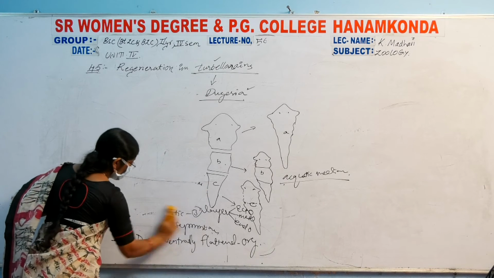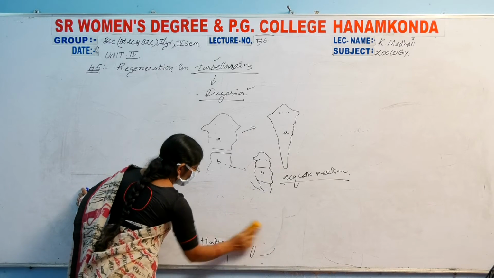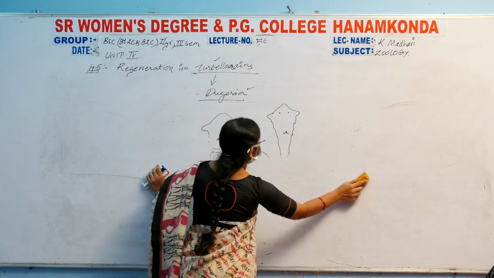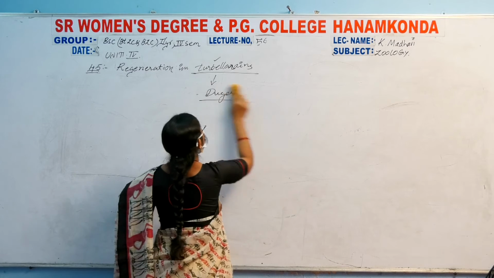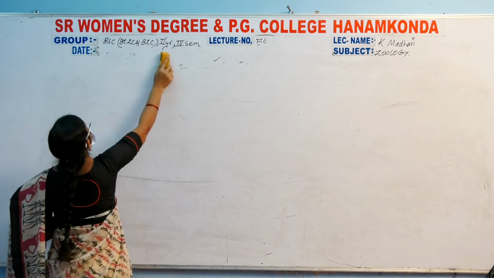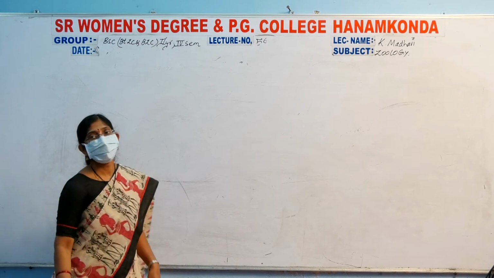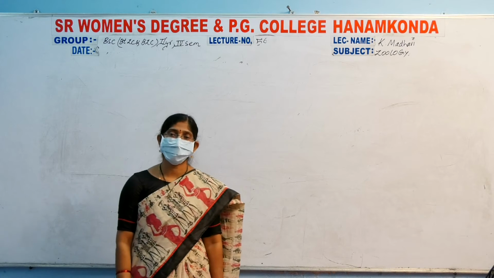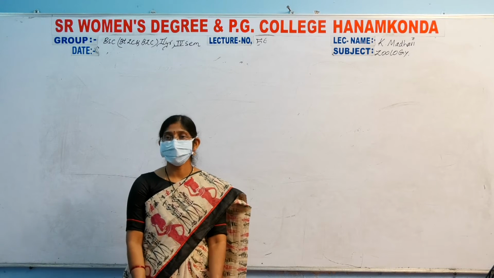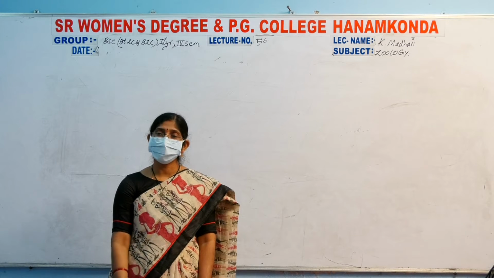Here the topics are all completed, and let us discuss a few points. What is more important in our zoology? We have completed the syllabus in 4 units. Every topic has been discussed in the online classes.